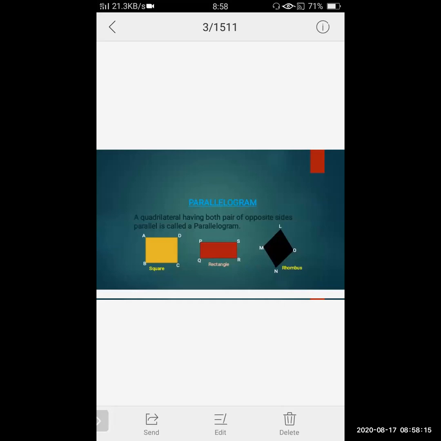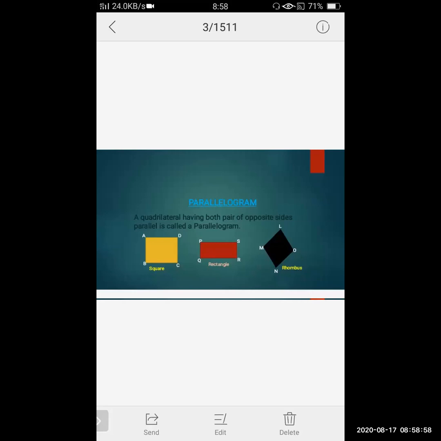So if I take a square, the first diagram, that is a quadrilateral ABCD, it is a square. Now here you can see that side AB is equal to side CD and both the sides are parallel to each other. Same in the case of side AD, it is equal to the side BC, and again these two sides are parallel. So this particular quadrilateral, that is a square, can also be called a parallelogram.